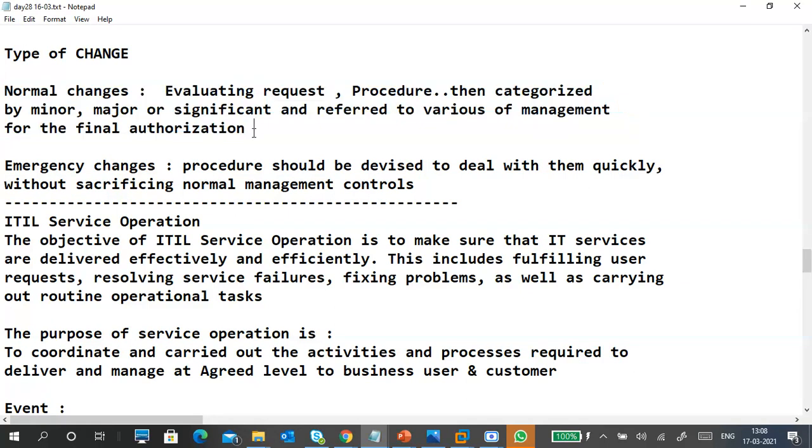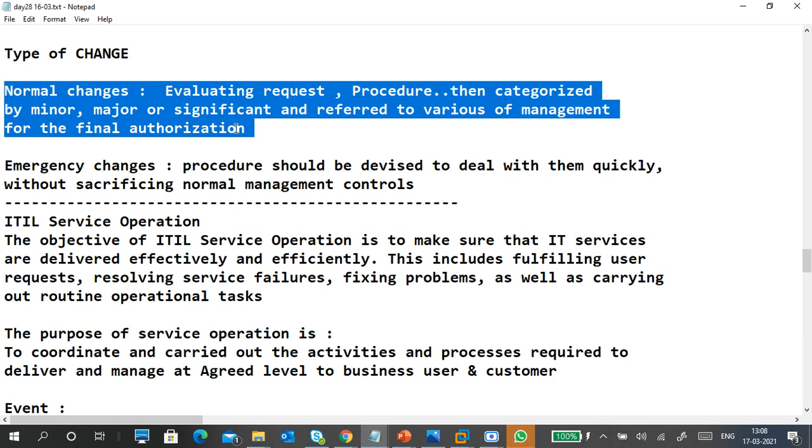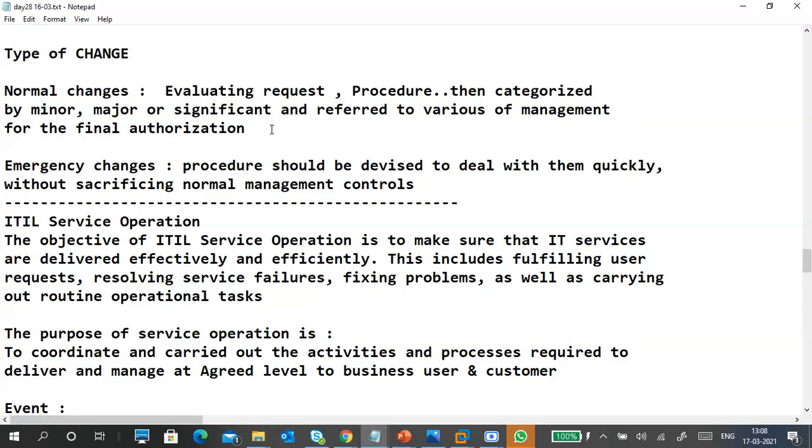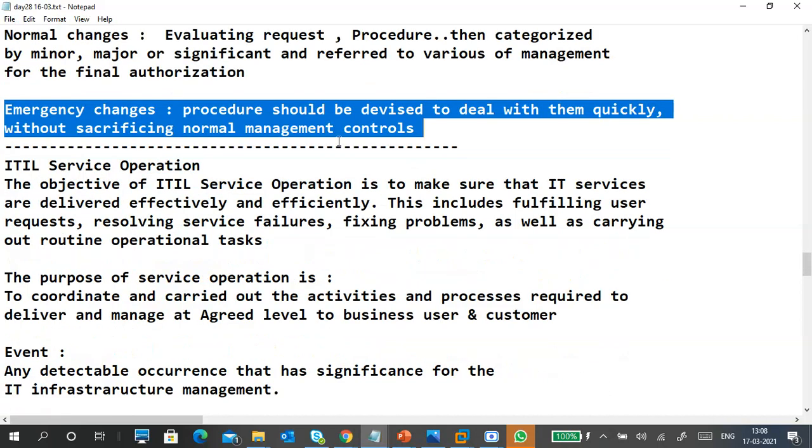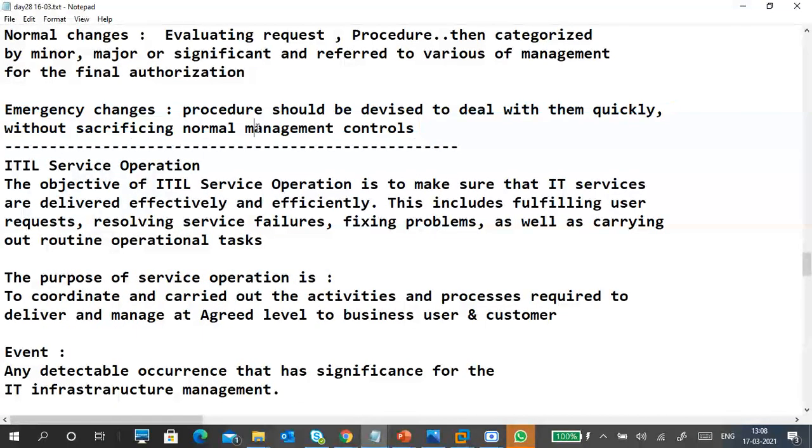Normal changes, for example, already 16 GB RAM is there in the server. I want to upgrade to 32 GB. So I have to follow the process. This change is required, this change is verified, tested, and the financial approval is there. Once all the approvals are done, then we are able to change it. So it will take time to understand the entire information and apply the change. But an emergency change is immediate, because if you are not doing an immediate change, it may compromise your service quality.